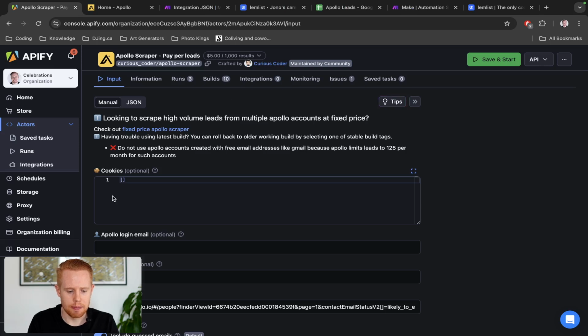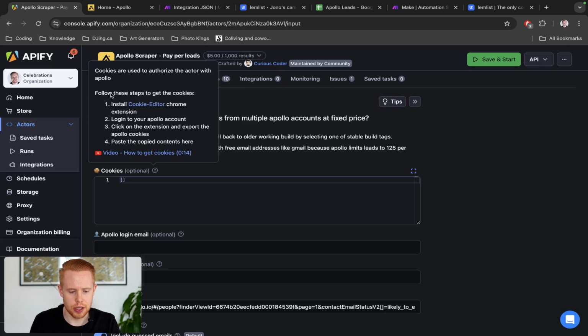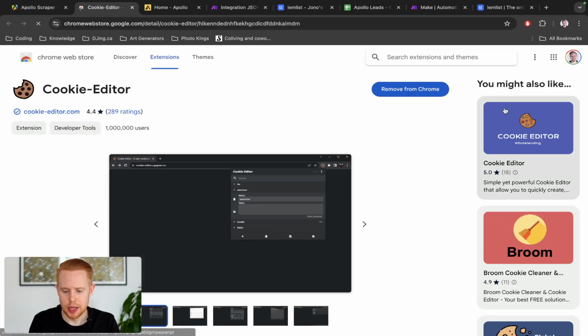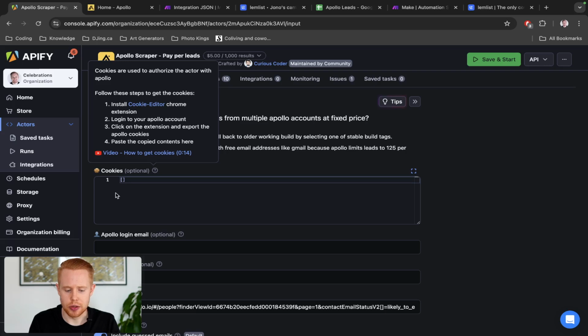Okay, so what we need to do is we're going to do the cookies route. So if we hover over this question mark here, essentially it tells us the exact instructions. So we just go to this cookie editor here and we just add this to your Chrome extensions, okay? And if you want to skip over the cookies, you can just put in your login and your password here.